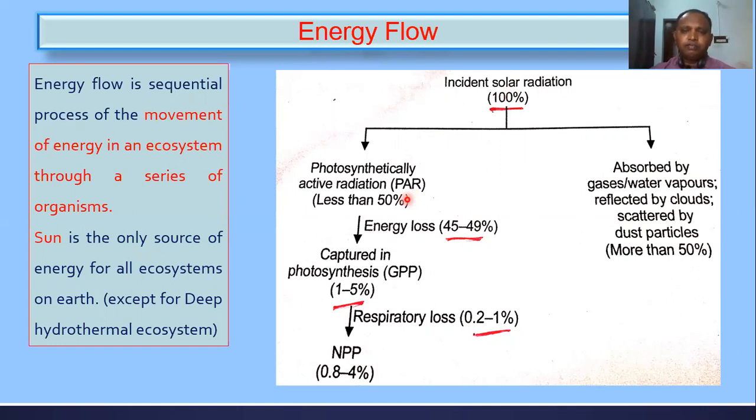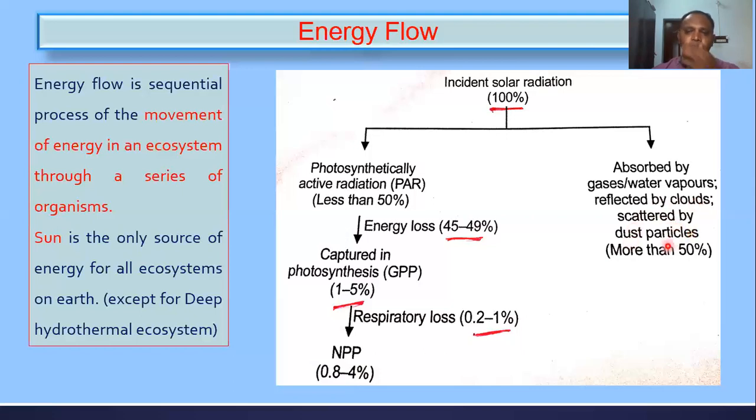What about the remaining 50% or more? This more than 50% of incident solar radiation is absorbed by gases and water vapor. Some percentage may be absorbed by gases and water vapor in the atmosphere, some may be reflected by the clouds, and some may be scattered by dust particles.